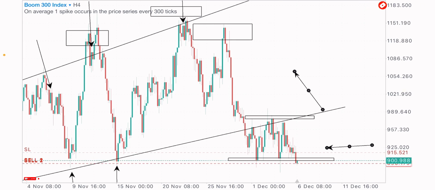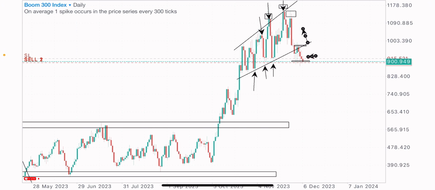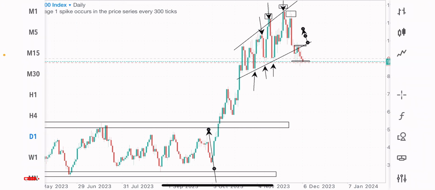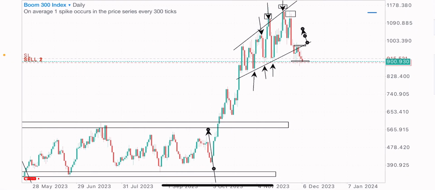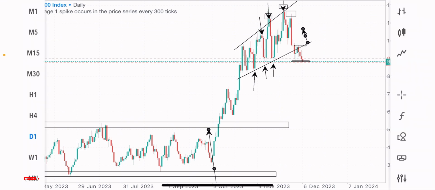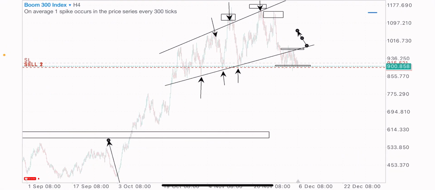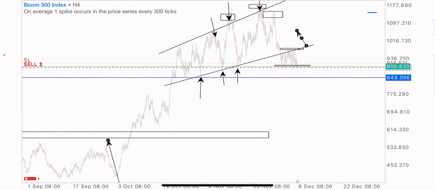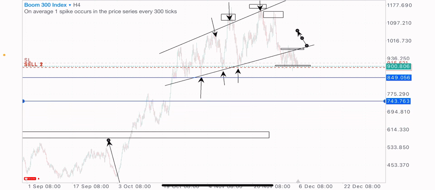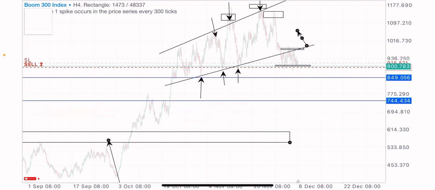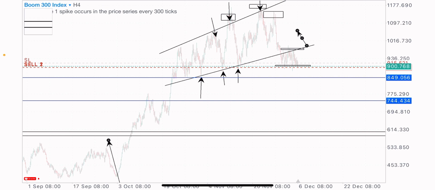Now for my TP levels and zones, they are at this point. I'll be having my first TP at this zone. Basically, my first TP would be at this point, right? My second TP would be at this zone, and more sales expected on this index. I'm seeing long-term sales on boom 300 index.